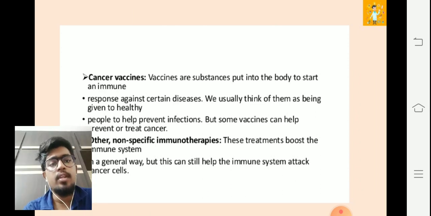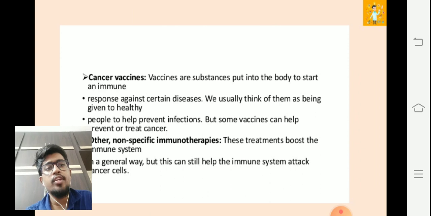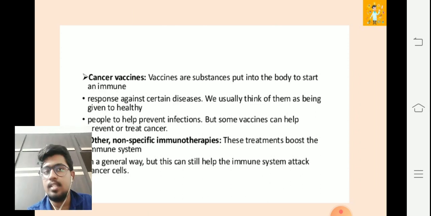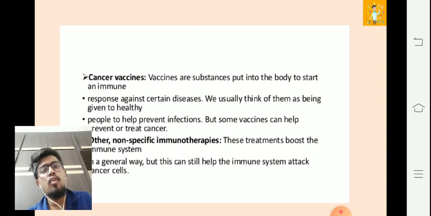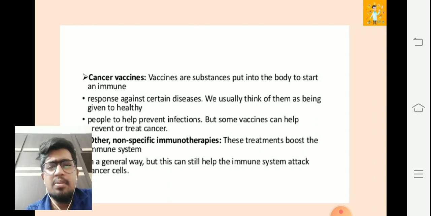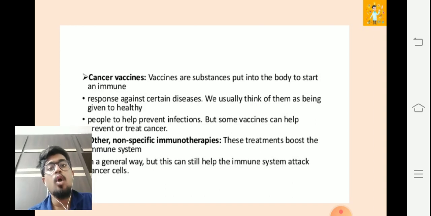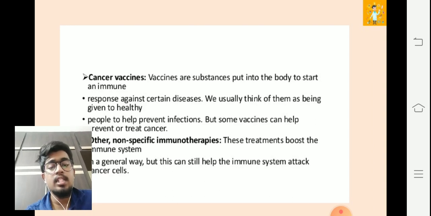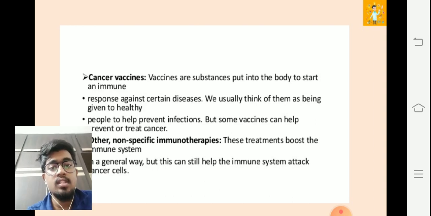It's very prevalent. Vaccines are substances put into the body to start an immune response against a certain disease. It could be any disease. We usually think of them as being given to healthy people to help prevent infections, but some vaccines can help to prevent or treat cancer. So it's very essential that this type of methodology be given more importance.